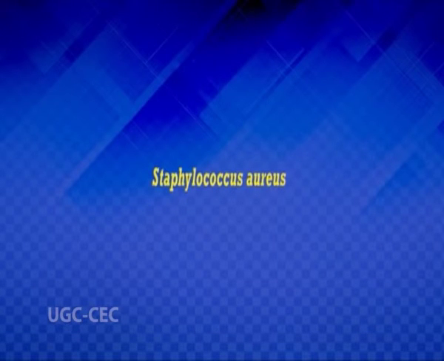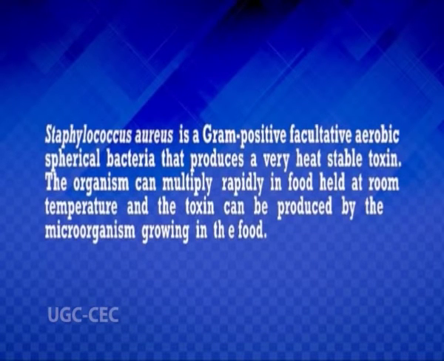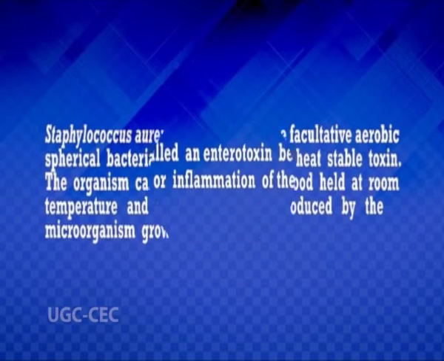Now we'll come to Staphylococcus aureus. This organism is a gram-positive, facultative aerobic spherical bacteria that produces a very heat-stable toxin. This organism can multiply rapidly in food held at room temperature, and the toxin can be produced by the microorganism growing in the food.